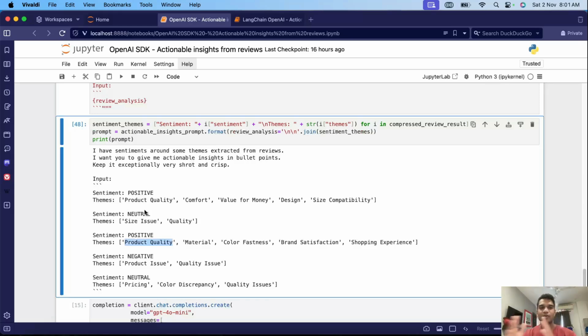For positive, whatever themes are there across all the reviews, we can just union that list in a single theme section, so that it becomes even neater. And we'll also save on tokens. So this is one small tweak that we can do in our project for some token optimization to save some cost.